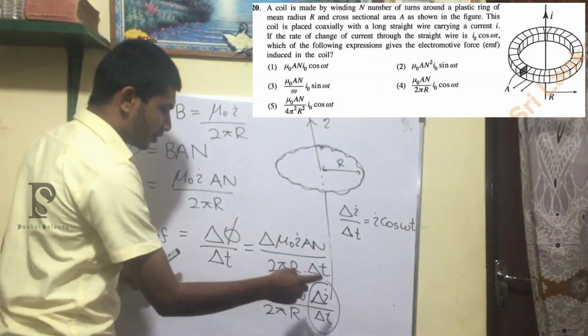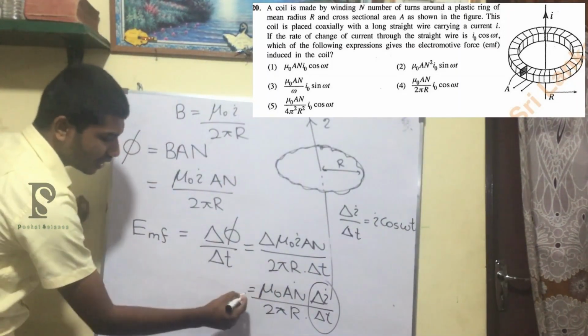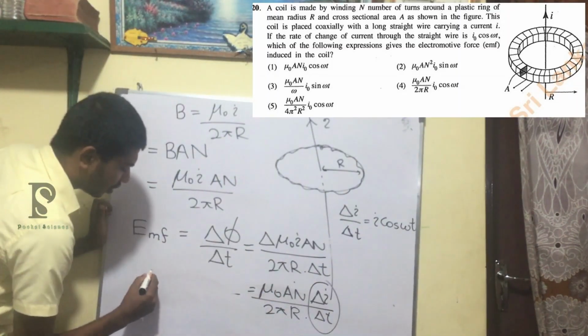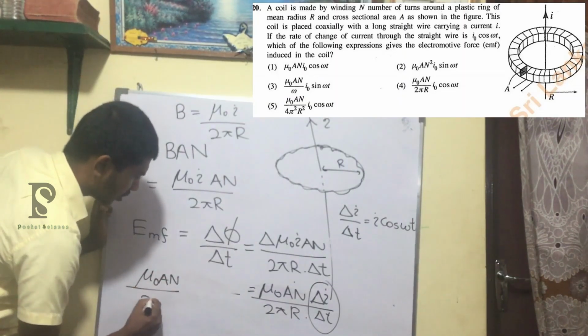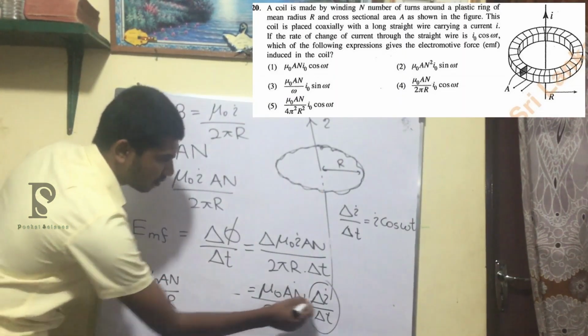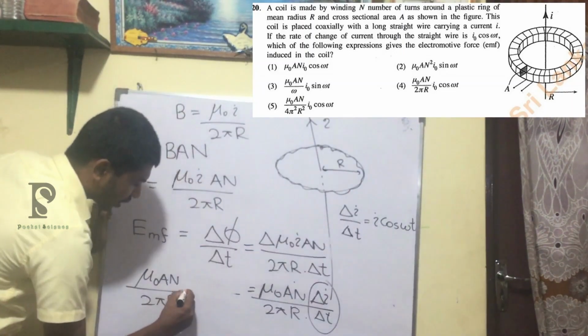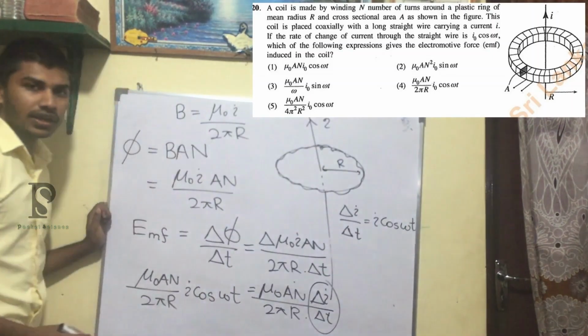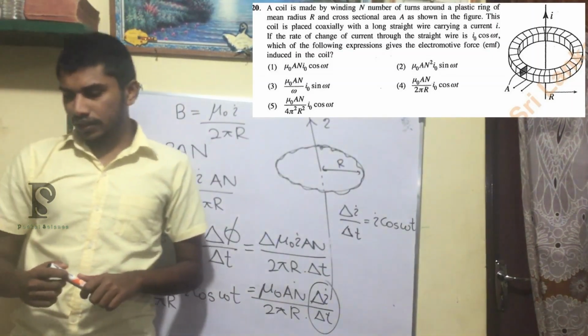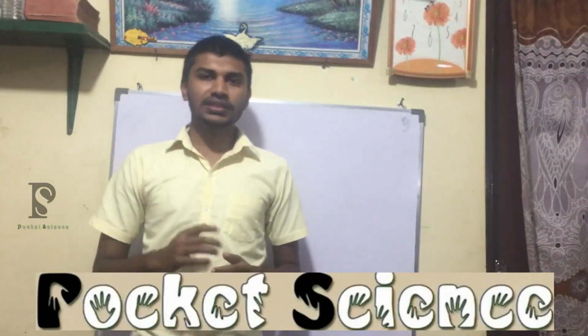So the answer will be, I am going to write the answer over this side, mu naught A N over 2 pi r. For this part, I am going to substitute I cos omega t. Okay, so check the answers. The answer is the 4th. So guys, that's it for this video.